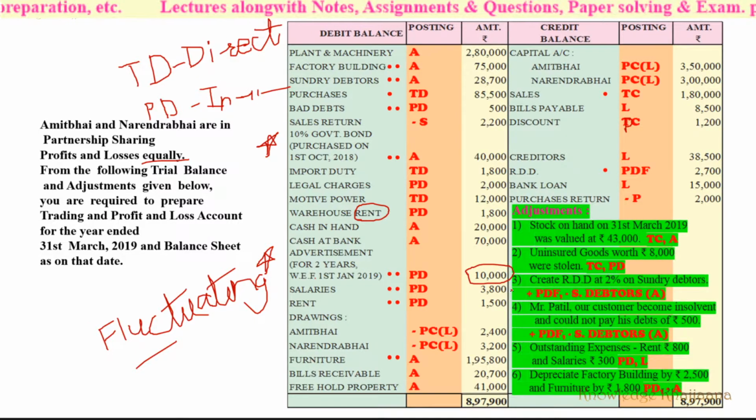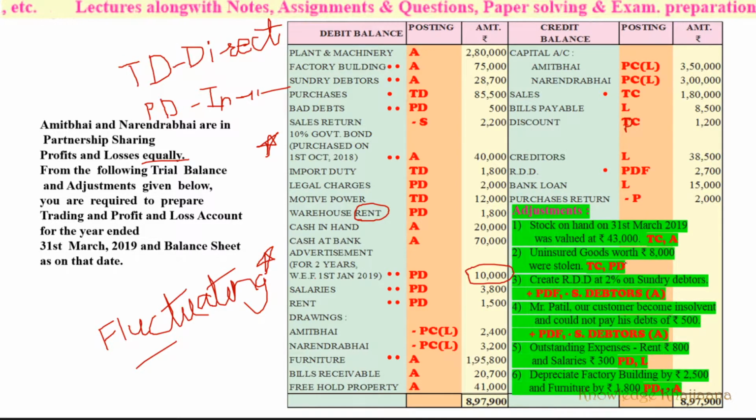So we had not insured the goods, so we cannot ask for any claim from the insurance company. Whatever we lost by theft is an entire loss. So this will be shown on the trading account credit side and the profit and loss account debit side. Why? What is the rule for this? Why do we say this?